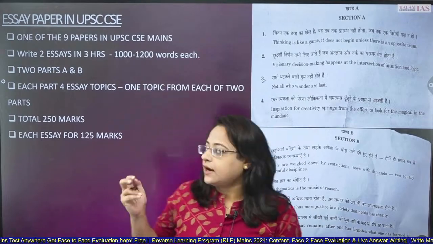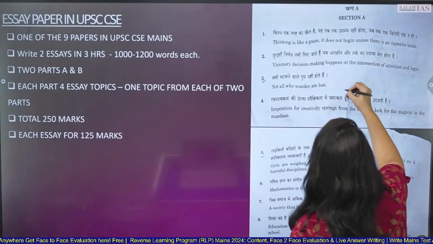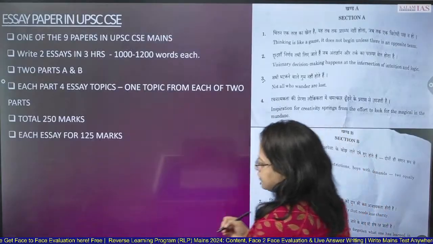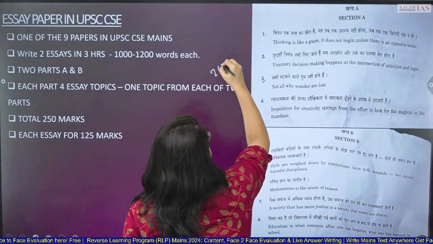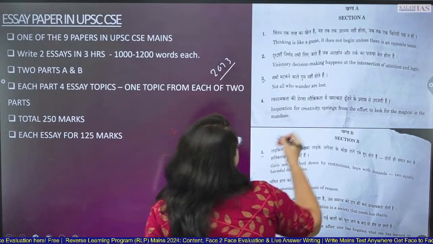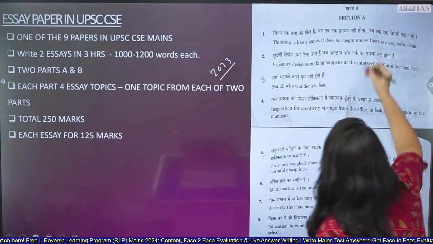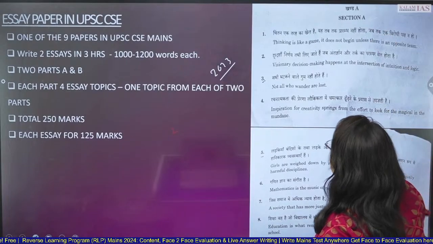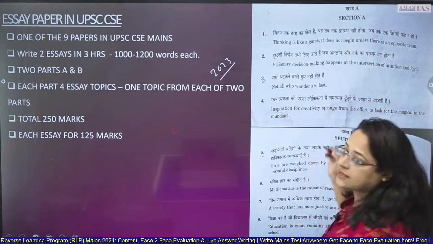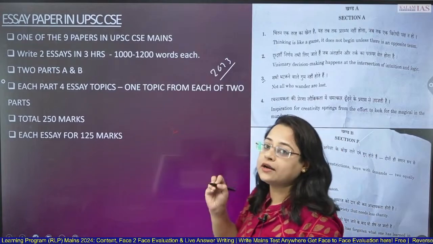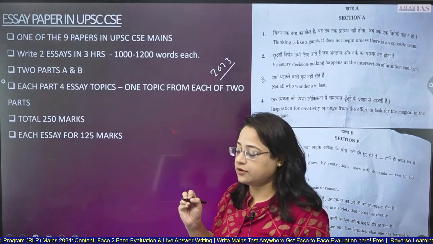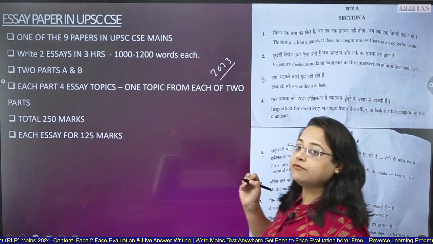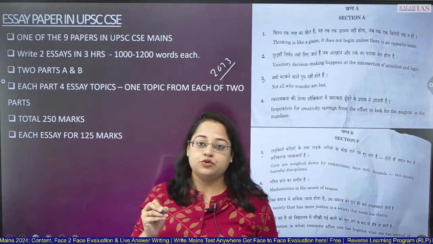Then there are 2 sections, as you can see. This is the 2023 paper. Here you can see there are 2 sections, section A and section B, and there are 4 essays given per section, and you have to choose one topic from each of the sections and write on it. And there is where the game lies, that is, which topic to choose.